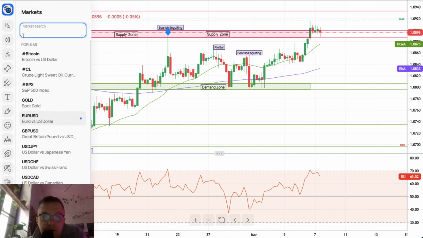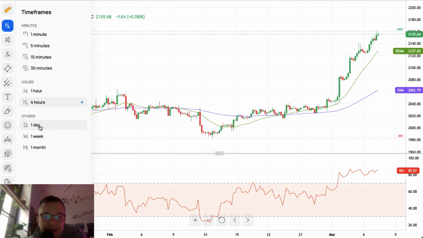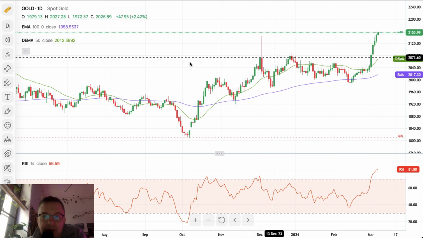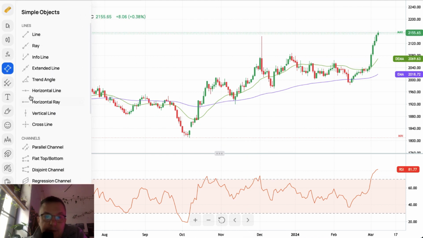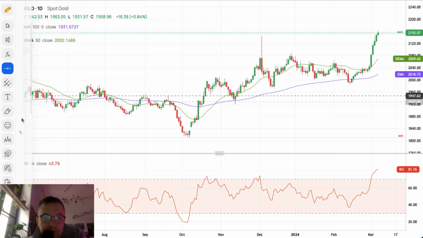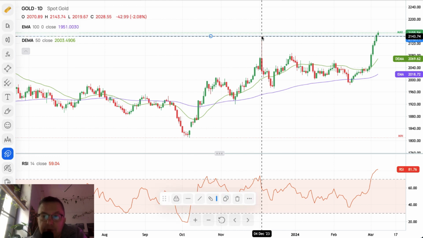The other data that we should take a look at are the data from the gold market because of the recent market movement on the gold. So what do we have here? We have a breakout above the 2000. Let me just take different lines so we can see it straight on. So we are on the highs. There you go. 2143 broken.